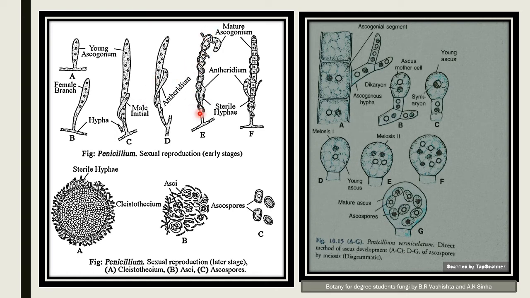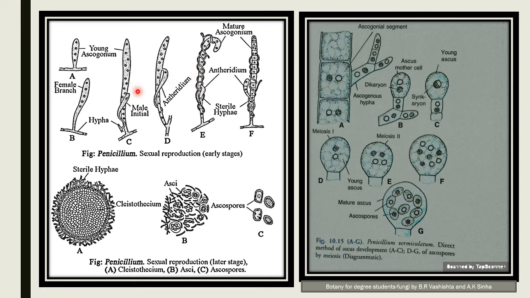This is the antheridium, which coils spirally around the ascogonium. In the mature antheridium, the distal end is curved like the handle of an umbrella. The antheridium contains a single nucleus.